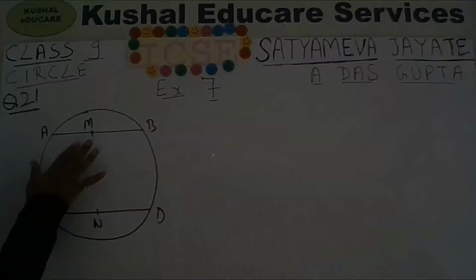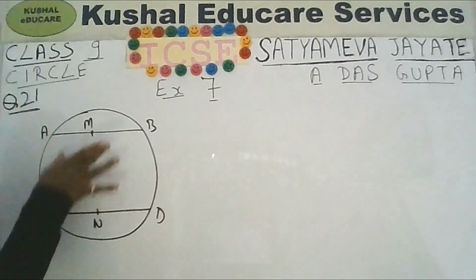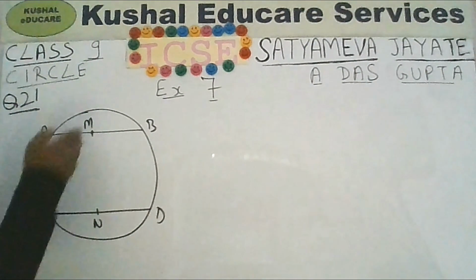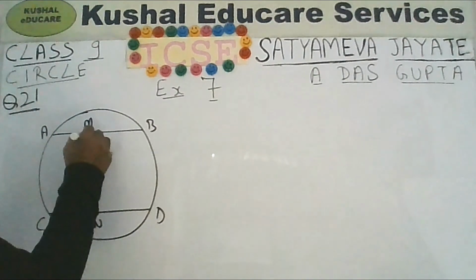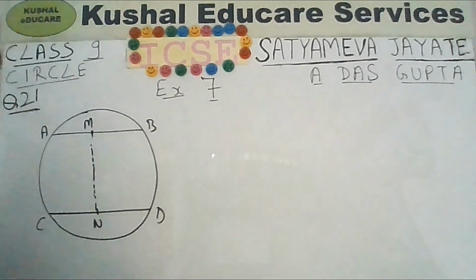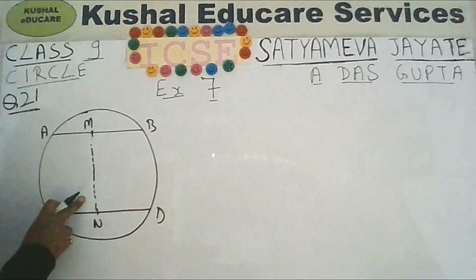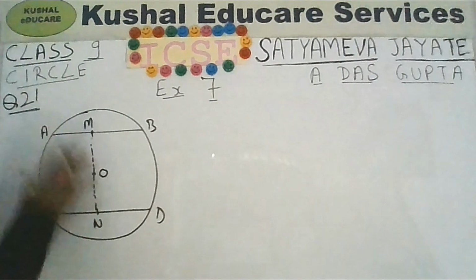Okay. So you are having two chords AB and CD, and you are having midpoints M and N. To prove that if you join the midpoints, that is if you join point M with N, then it will pass through the center, let us join the points M and N like this. Then according to the question we have to prove that the center is somewhere on this line. So let us imagine that this is the center. We do not know where the center is.